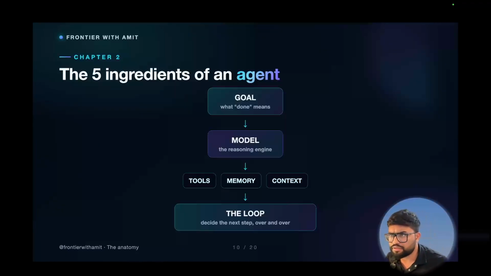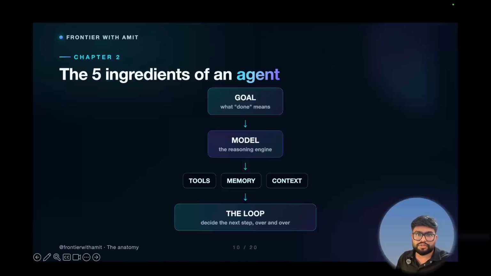So what is the agent made of? Five parts. At the top, we can see the goal. Then we have the model, which is kind of the brain for the agent. And we have these three things which this brain will use. And then we have the loop. The loop is something that will contain everything, and this will occur repeatedly.